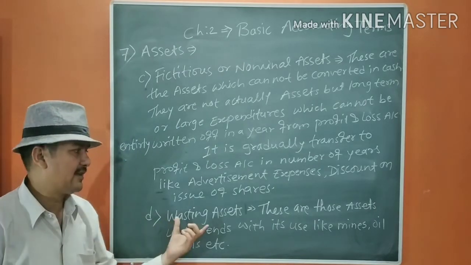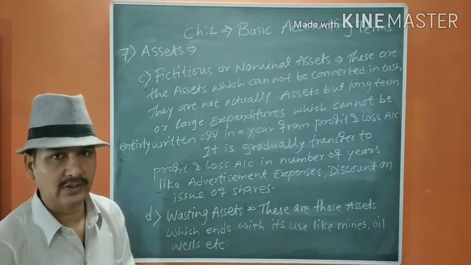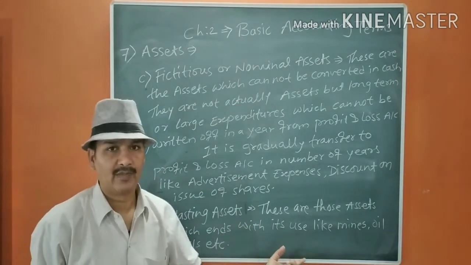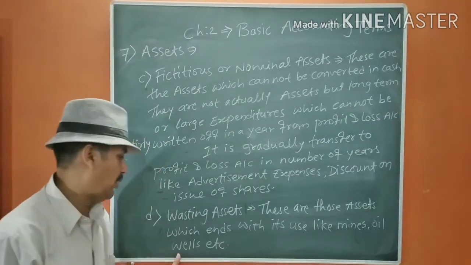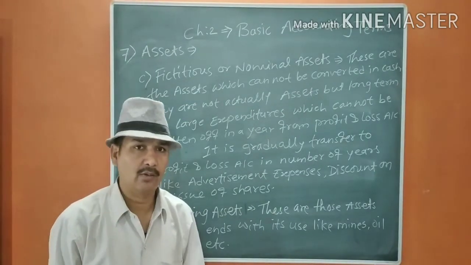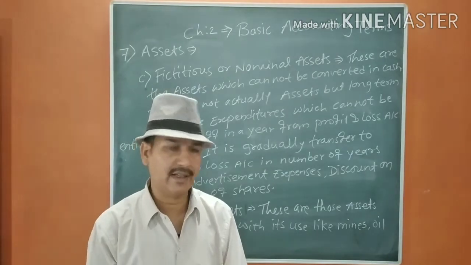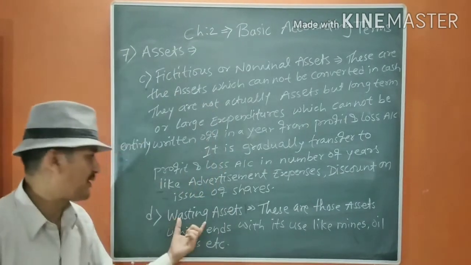Last one is wasting assets. These are those assets which end with their use, like mines, oil wells, etc. Now, when we remove any material, that is not going to occur once again. That's why these are wasting assets.